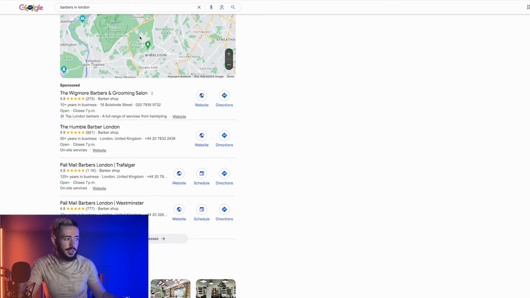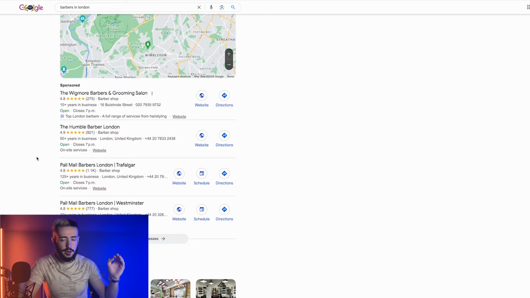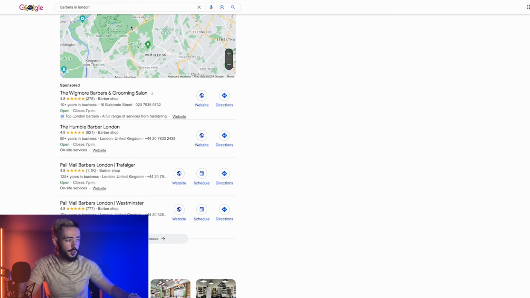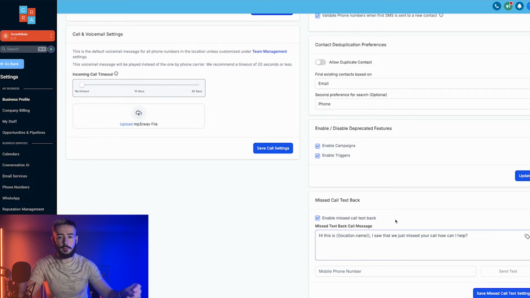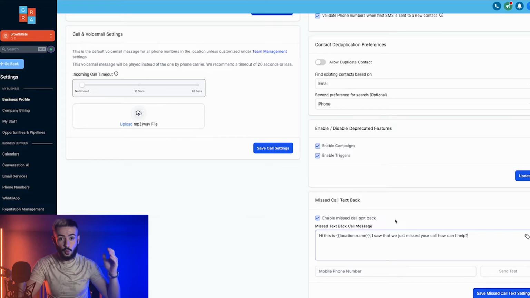How we can actually solve this is if we enable missed call text back, which we have right here. Normally, people that are in need of a haircut right now today, if this one doesn't pick up, they're just going to go to the very next one down the list. Instead, if we have auto missed call text back enabled for that business, before the person even gets a chance to dial that next number, they're instantly going to receive a text message to their mobile phone with this text right here. It just says, hi, this is location name, and location name would be the Wigmore Barbers. I saw that we missed your call, how can I help? This instantly is re-engaging that lead. So instead of them going to the next business down, which is of course one of their direct competitors, they're going to be able to pick up on that conversation and take over from there.